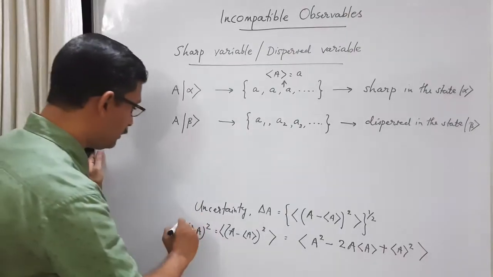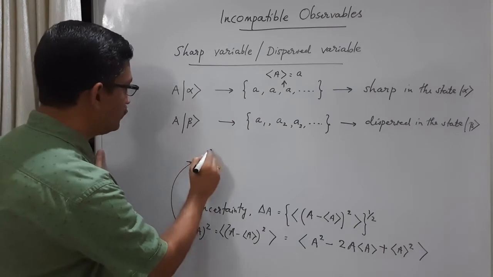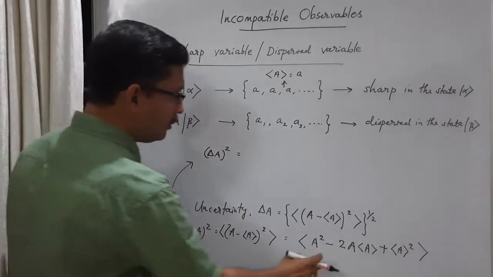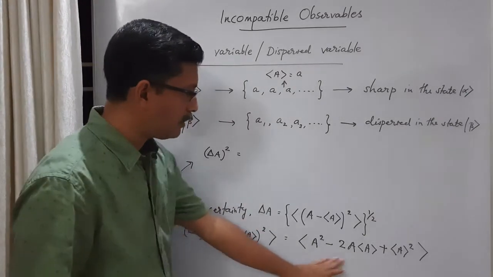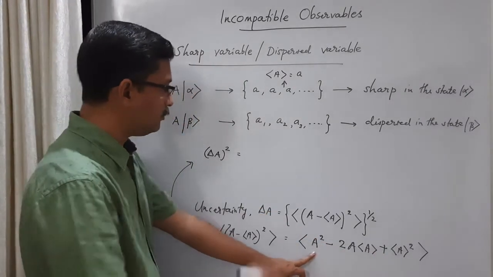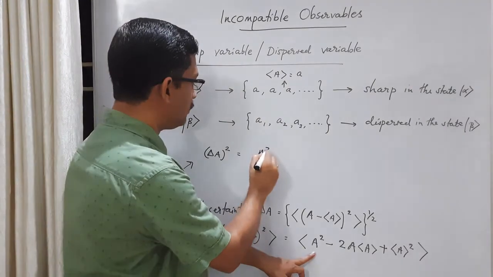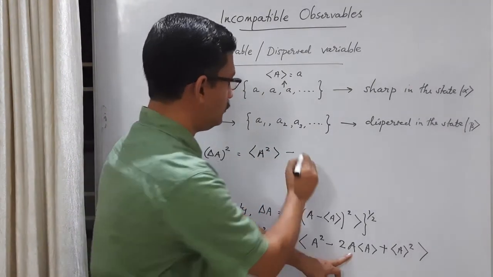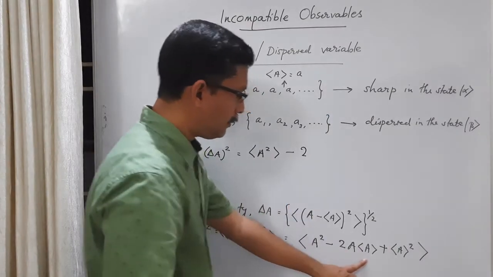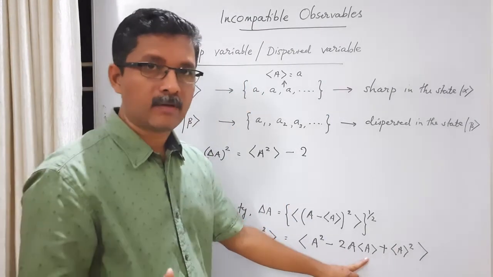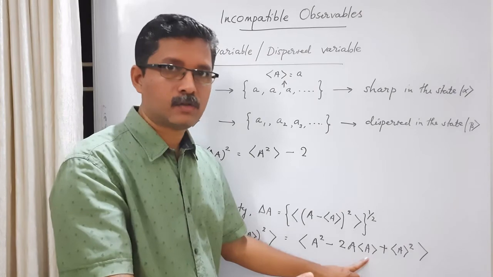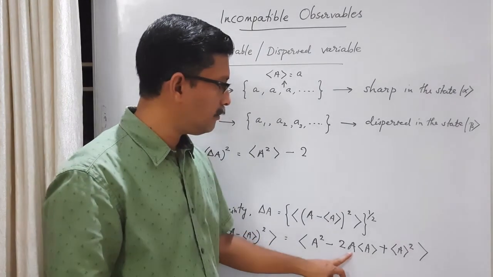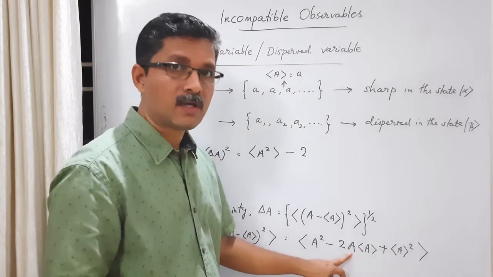Let us continue here. So delta A square equals the average of each term. The first term is A square average, minus the second term, 2 times A average times A. Here this A average is a number. You cannot again take the average of the average. It's a single number. So there is this A whose average you can take.